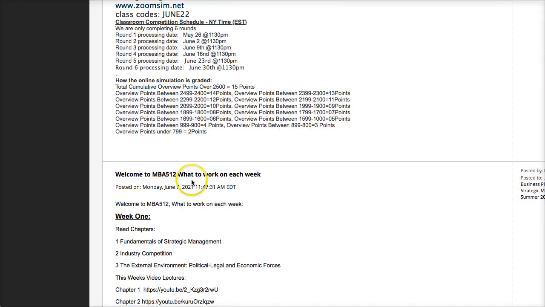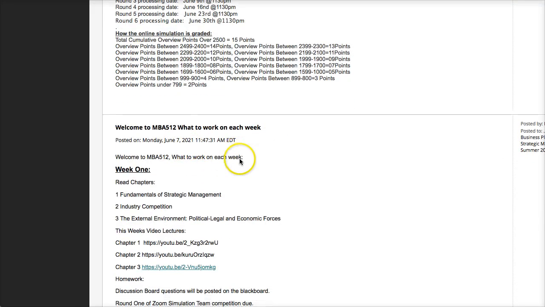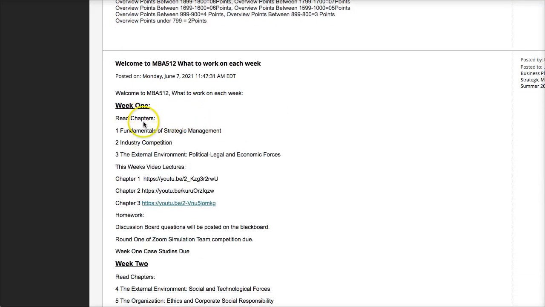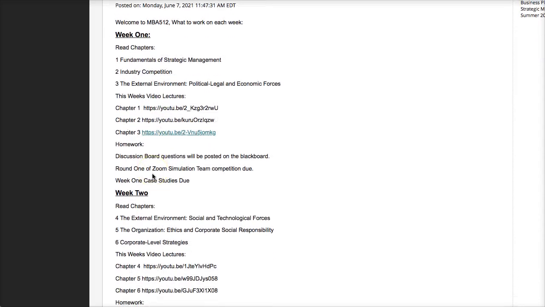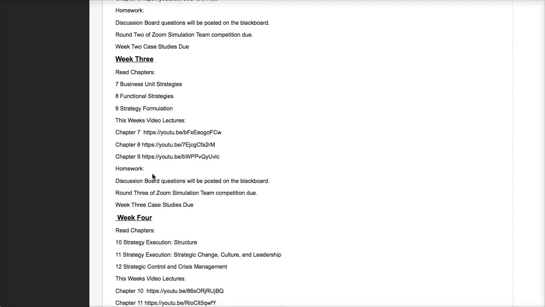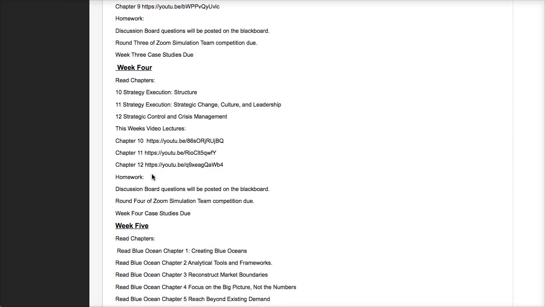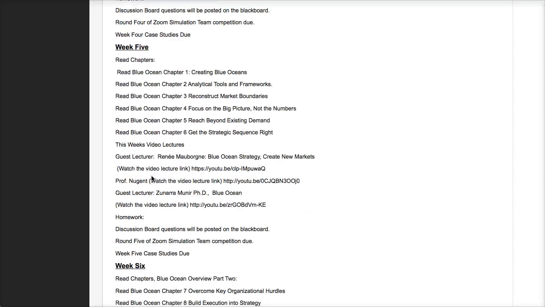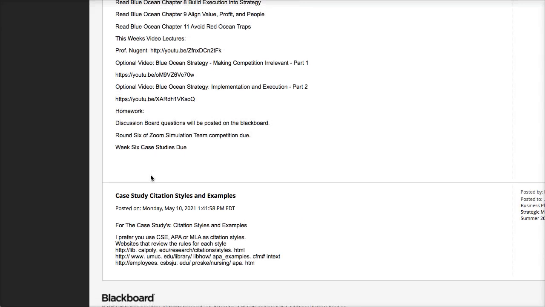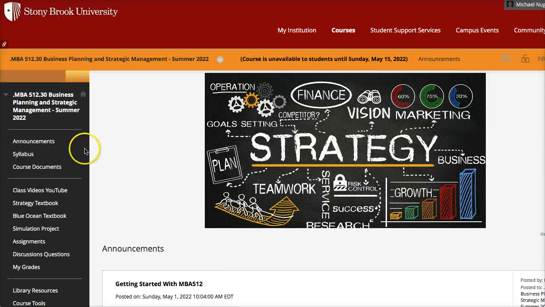I also have a schedule of what we're going to work on every week. This schedule will list the chapters we're going to cover, the videos to watch, and the homework to do. For each week of the 6 weeks of this course, I lay out exactly what you should be reading, what videos you should be watching, and what homework you should be working on. Now let's continue in the menu path.